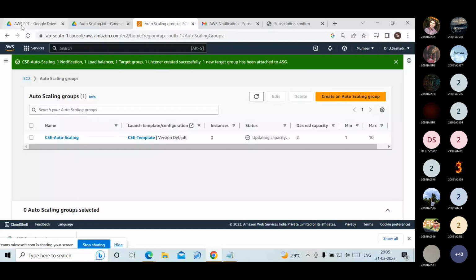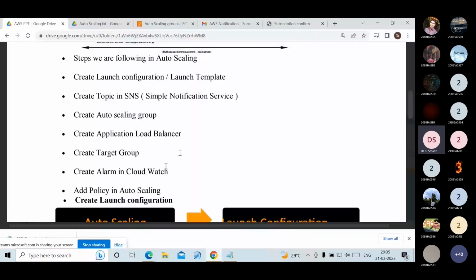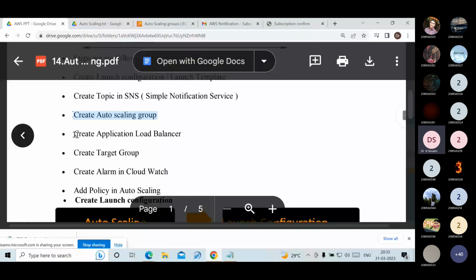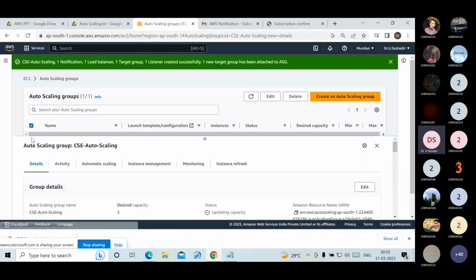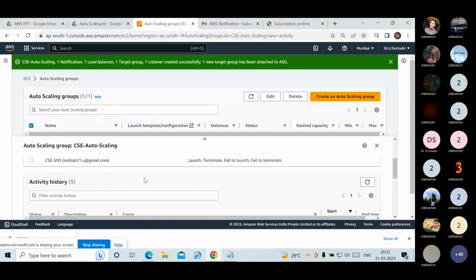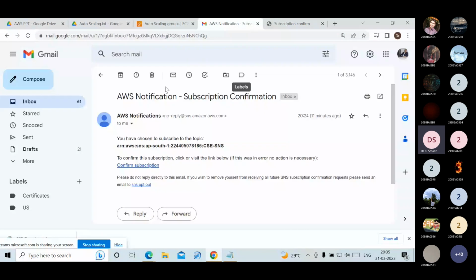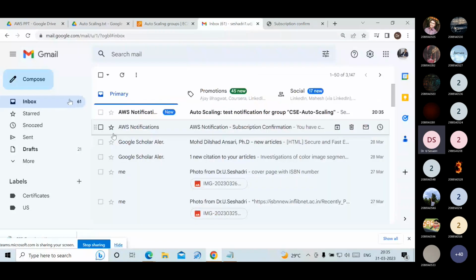That is: create auto scaling group, create application load balancer, then create target group. Click on this. Scroll down. Here, automatic scaling. Click on this one. Now, before that, we have to check your mail ID. Check your personal mail ID.